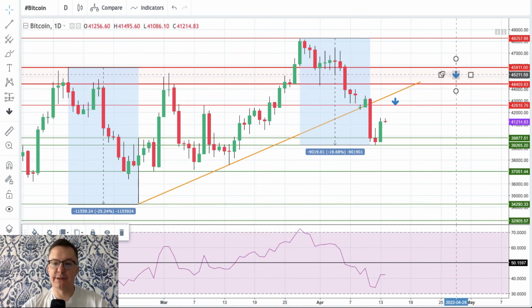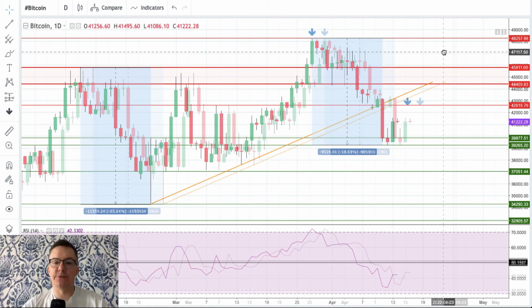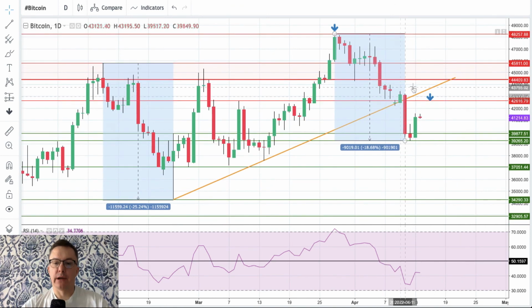So we need to see a breakout above this level in order to see a test of the trend line, and then of course we need to break above the key supply zone between 44,409 and 45,811. So as long as we trade around this zone here between 42,616 and the lows at 39,265, the outlook remains bearish. Bears are in control of the market.